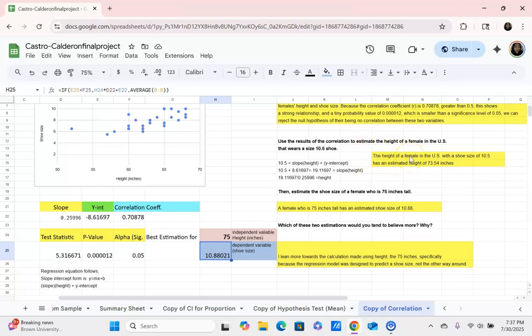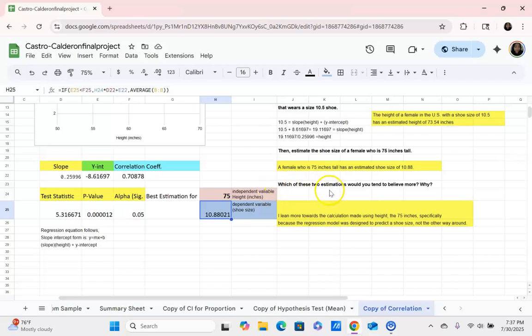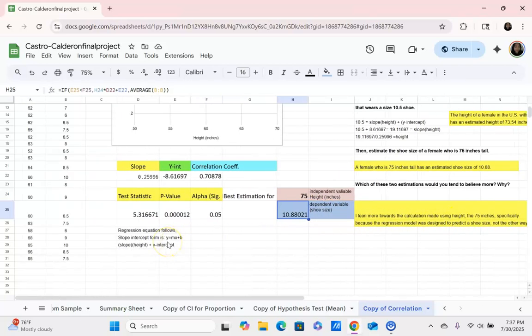So a female in the United States with a shoe size of 10.5 has an estimated height of 73.54 inches. The third task was definitely a lot easier: estimate the shoe size of a female who is 75 inches tall. I just plugged in 75 to this box and got 10.88 as the estimated shoe size. Which of these two estimations would you tend to believe more and why? I lean more towards the calculation made using the height of 75 inches, specifically because the regression model was designed to predict shoe size and not the other way around.